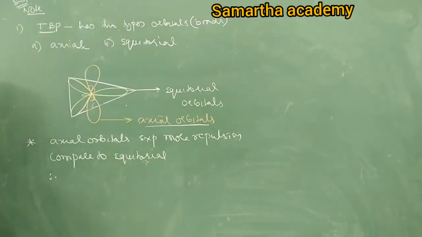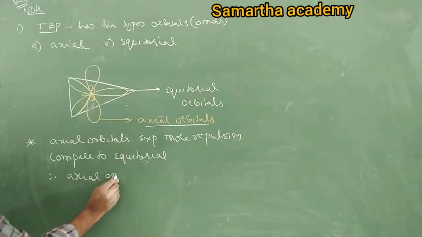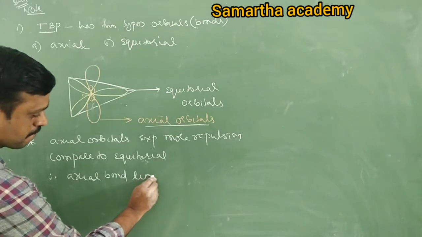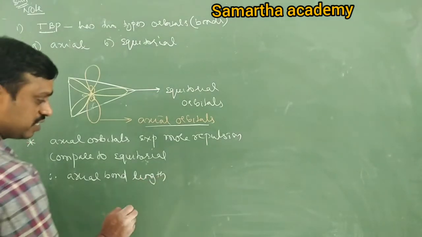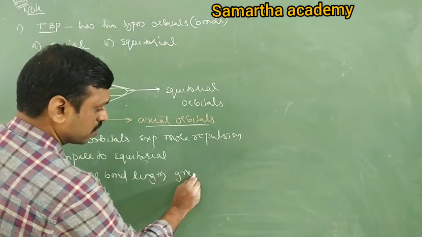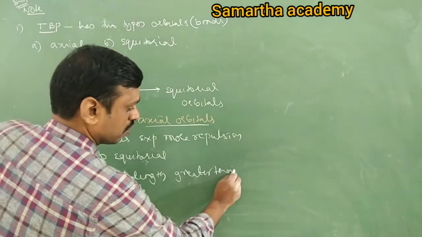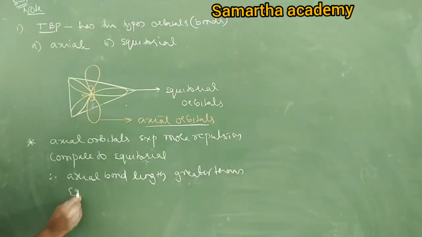Therefore, axial bond length is greater than equatorial bond length.